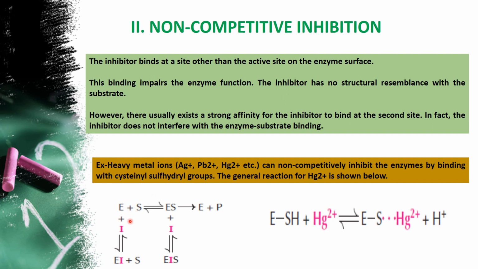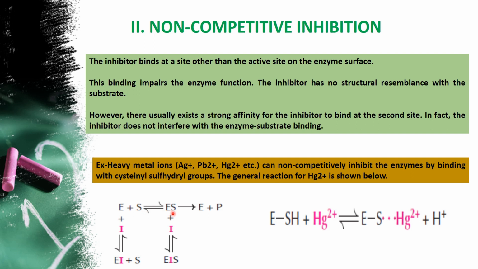See here the representation of the non-competitive equation. Enzyme plus substrate will form ES and then E plus P will form. But if the enzyme is occupied with I, then you form EI plus S, not product. Here you can see enzyme inhibitor plus substrate, again the substrate is removed from the site.